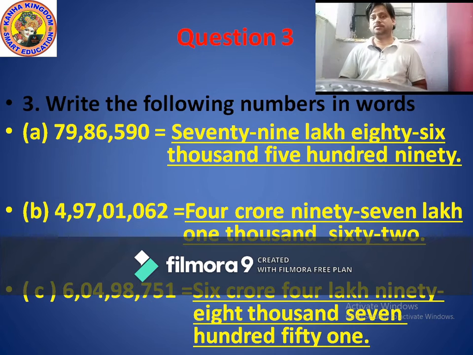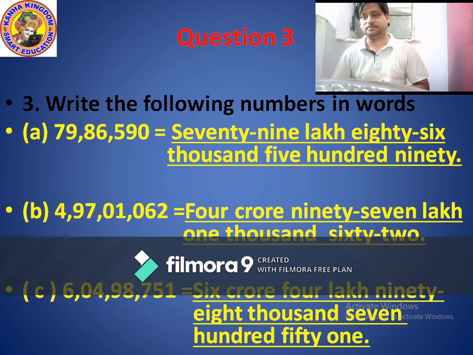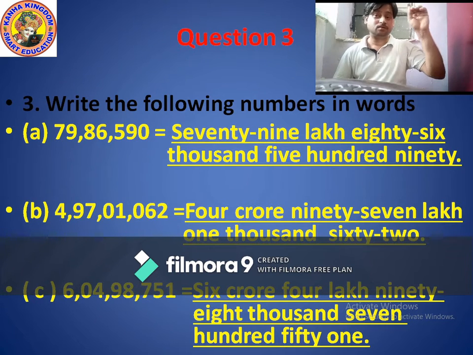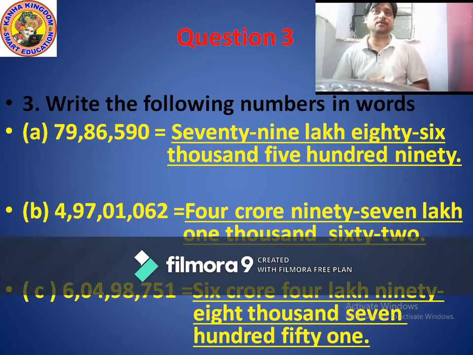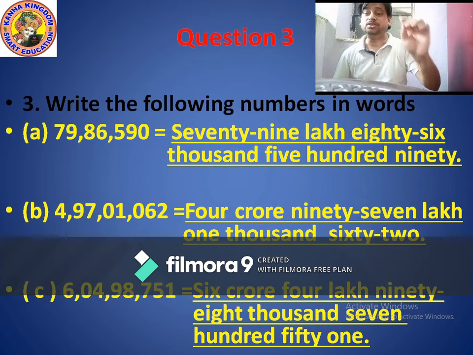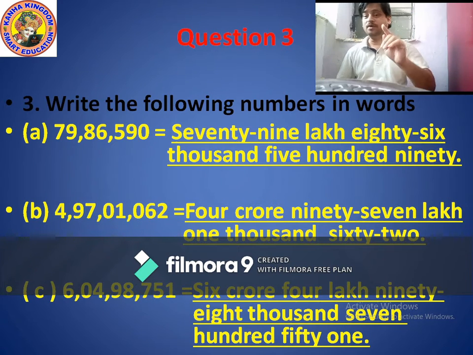Okay, now move to part B. In this part, again you count numbers. The question is 4,97,01,062. Once again I repeat the number 4,97,01,062.